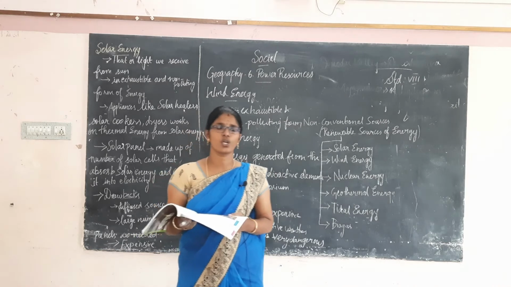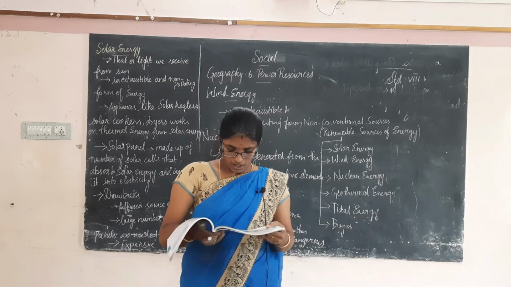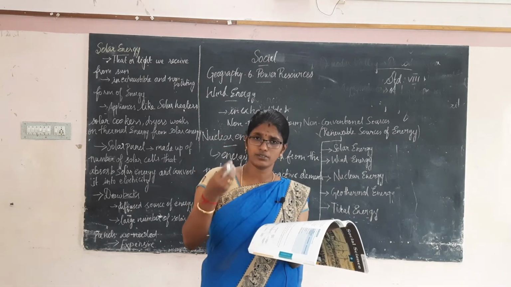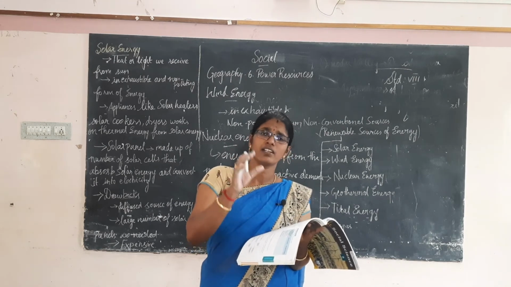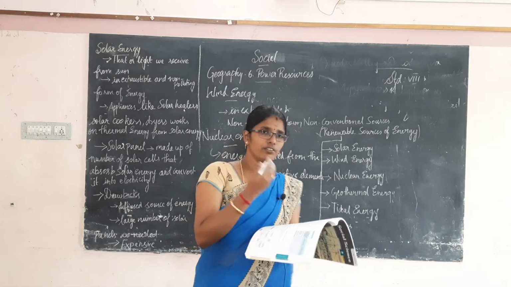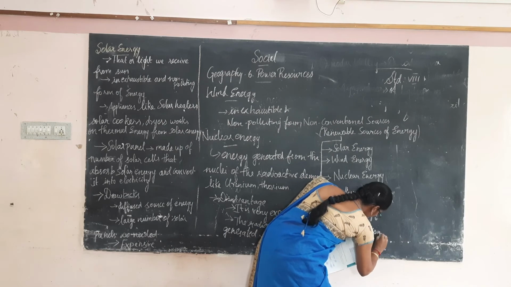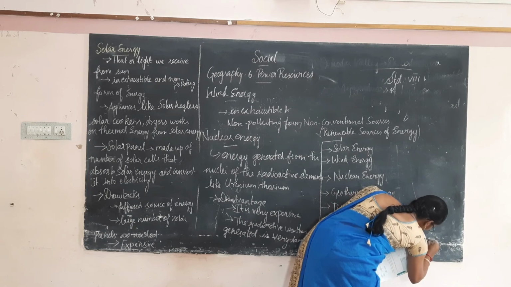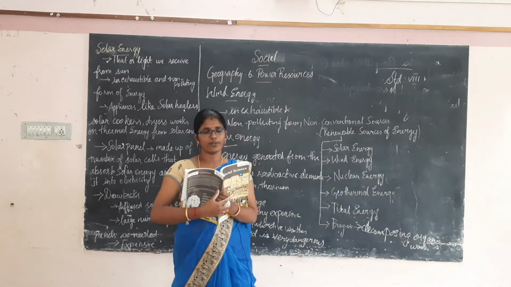Biogas, you all know, comes from decomposed organic waste. Waste like wood, trees and animal waste, kitchen waste, animal dung, all come under organic waste.